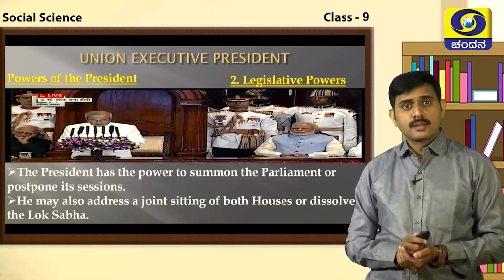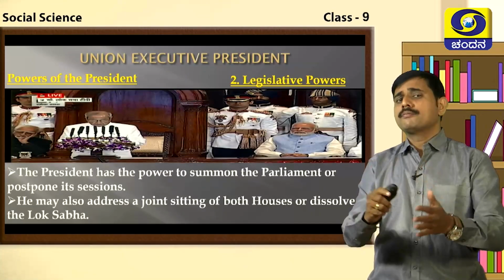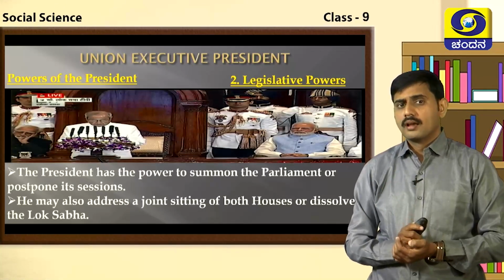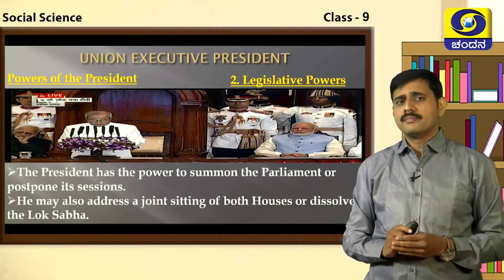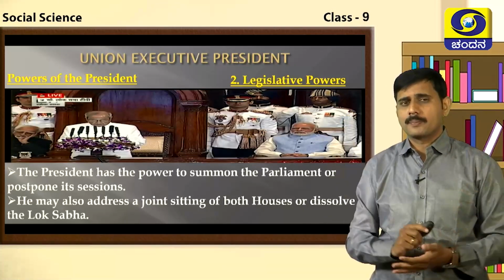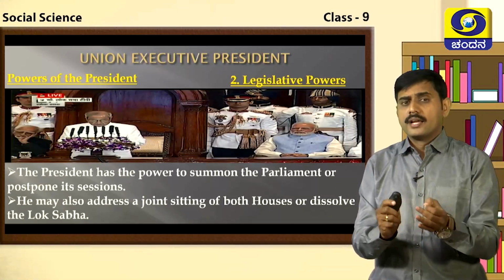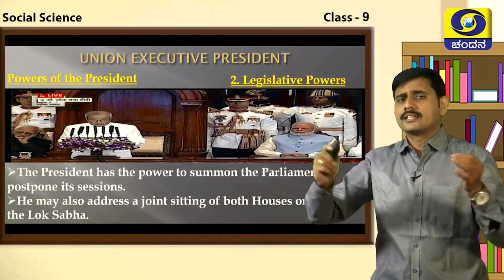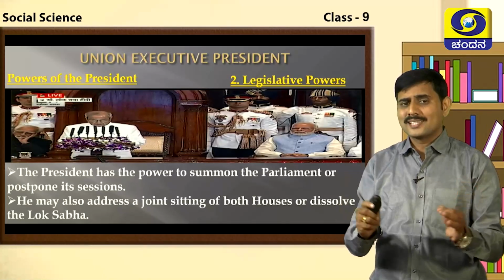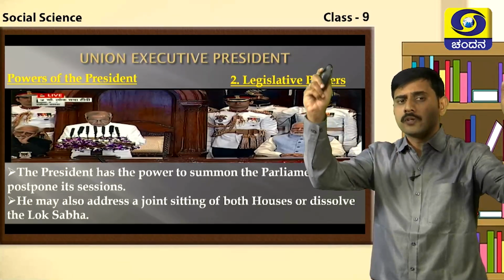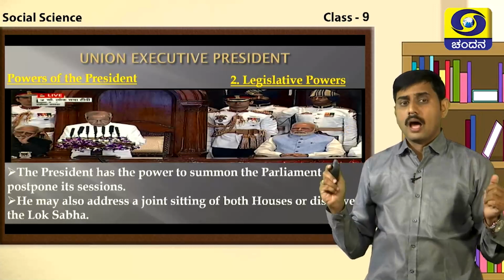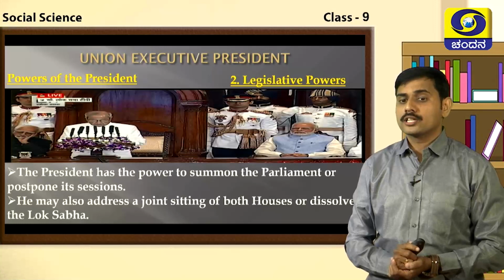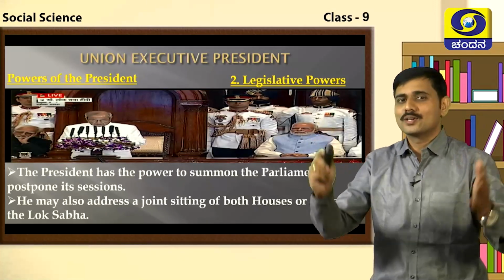And also, if there is a lack of the minimum strength in the houses of Parliament, a lack of quorum, as we say, the minimum strength required to conduct the proceedings, or in any emergency, in case of the death of any leader or any other emergency, the President has the power to postpone the Parliament sessions. Apart from that, he may also address a joint sitting of both houses or dissolve the Lok Sabha.